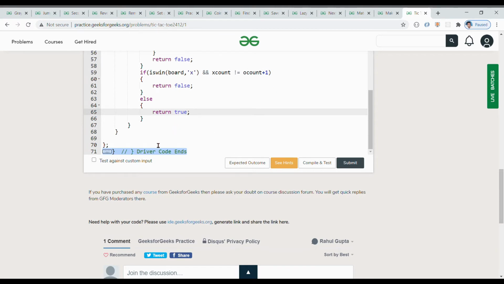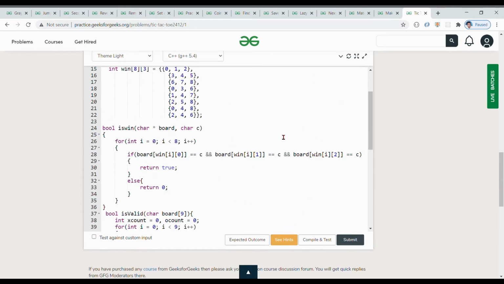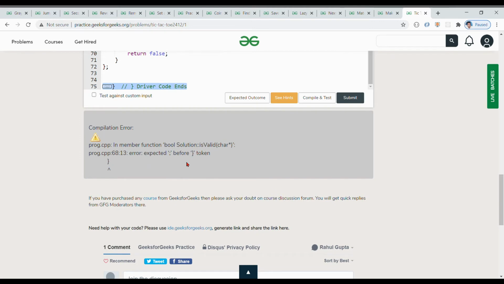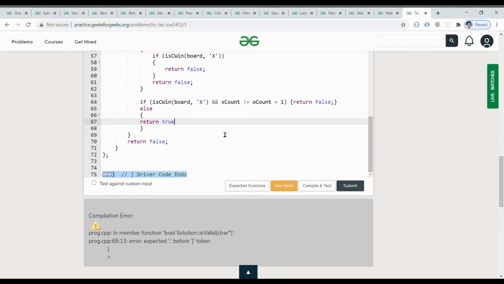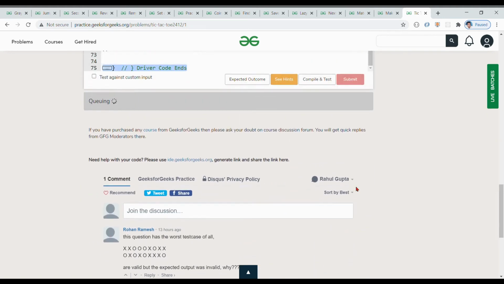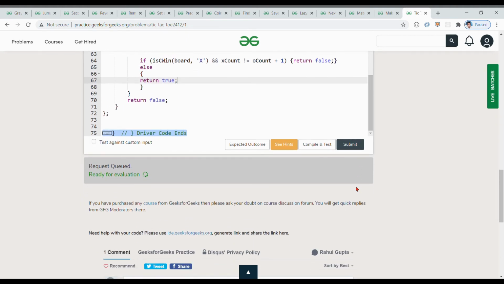Okay, so just come outside of the body and return false. Okay, and I think we are complete with our function, so submit it. The error occurs on line number 68, right over here. Okay, I forgot to write a semicolon. Okay, so submit it again and wait for our output. Okay, correct answer, and execution time is 0.01 second.